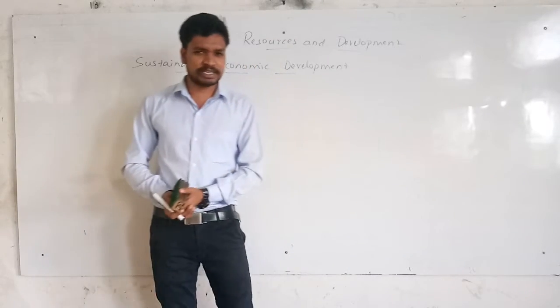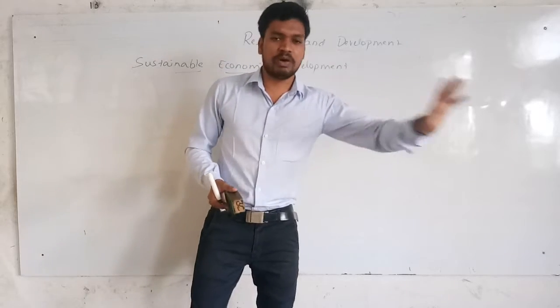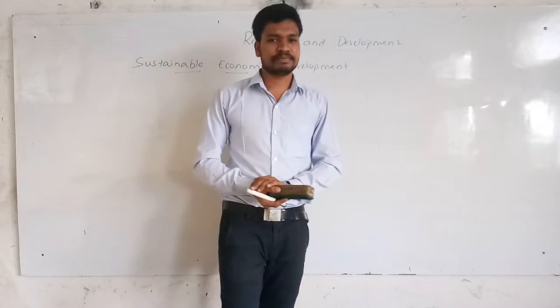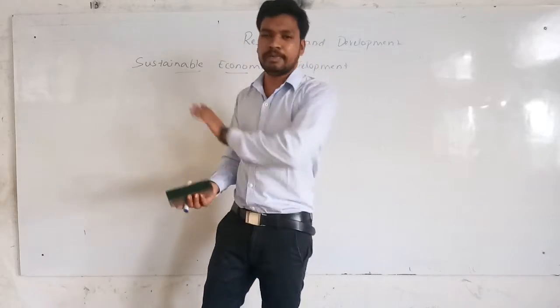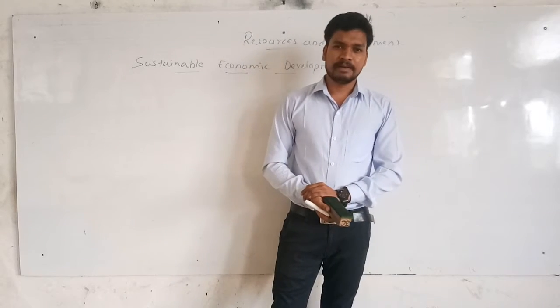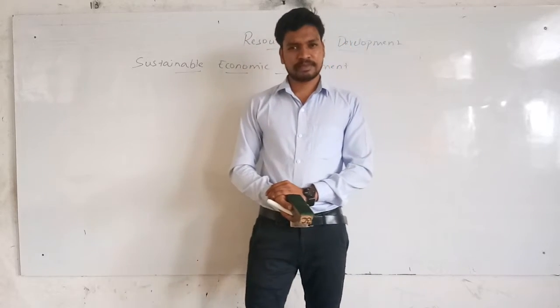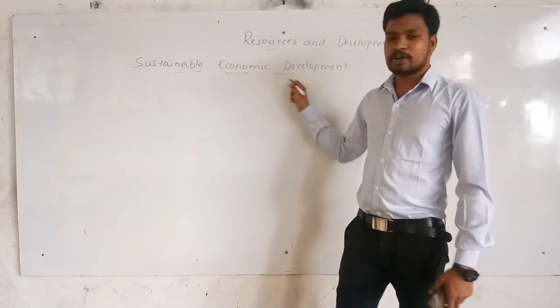It's not equally distributed. Then how can we make these resources available to everybody? How can we provide the resources equally to everybody? It's a problem. To solve this problem, we have sustainable economic development.